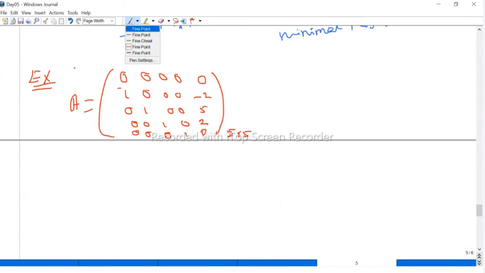Therefore, this is a companion matrix of some polynomial. Here we get the identity matrix, and the first row up to this is 0. The constant term is 0. So what is the corresponding polynomial? We can write P of x. It's a fifth-degree polynomial, therefore x power 5 should be there. Then this is the coefficient of x power n minus 1.